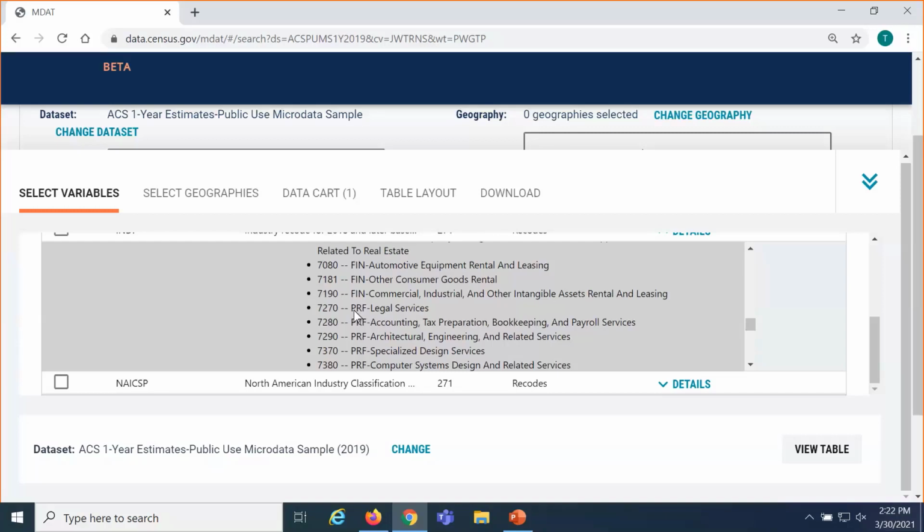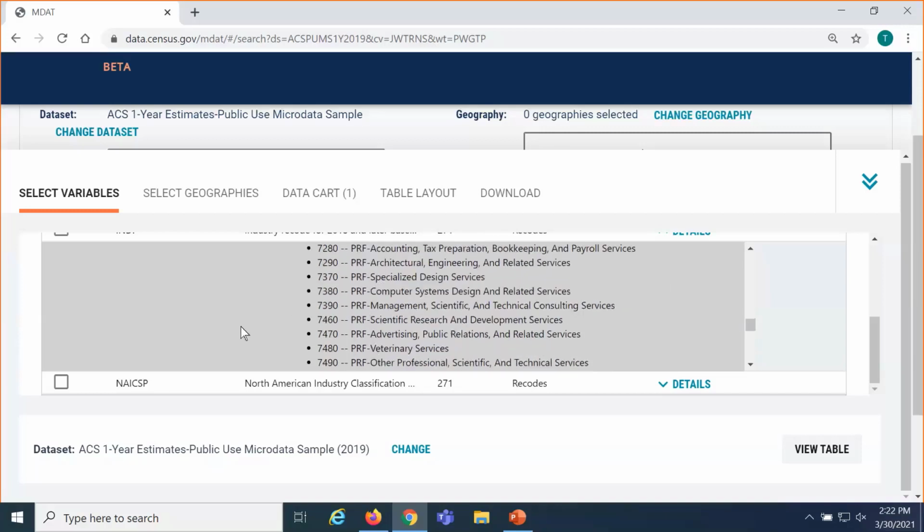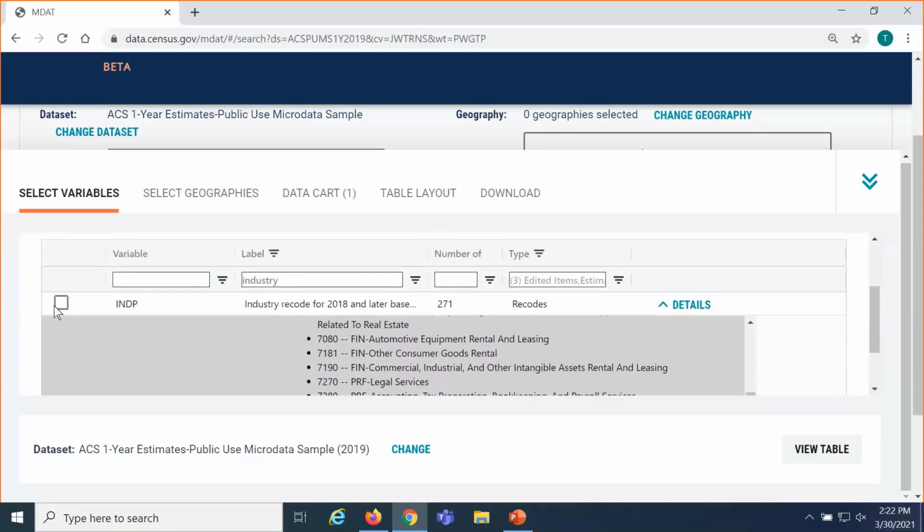Here we get more detailed industries. You can look at breakout of legal services, accounting, tax preparation, bookkeeping, and payroll services, and much more. So we're going to select this variable. I'll check the checkbox on the left-hand side next to INDP, then add it to our data cart.